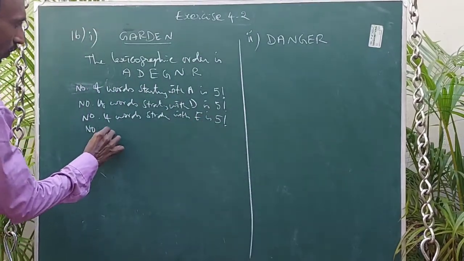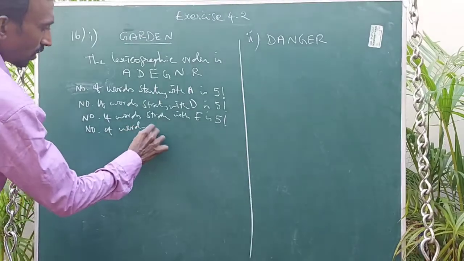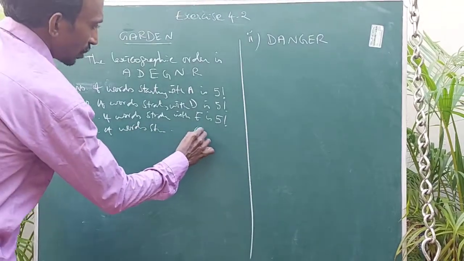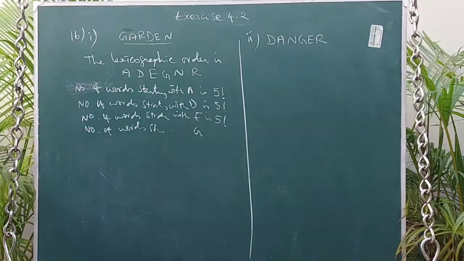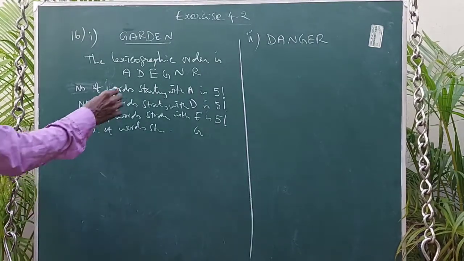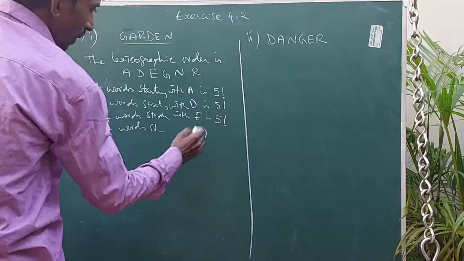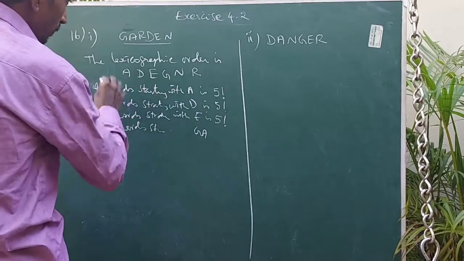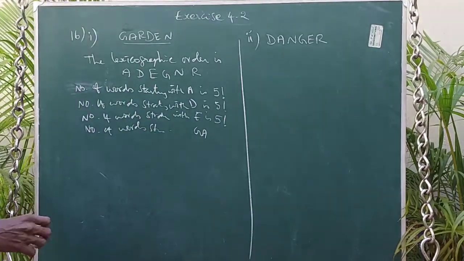Number of words starting with G. If G comes, then afterwards the lexicographic order is A. G and A are fixed, and no other letter comes between them.